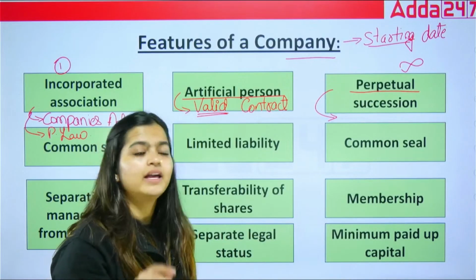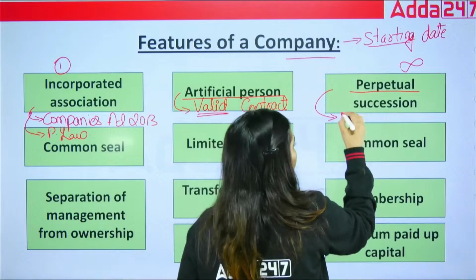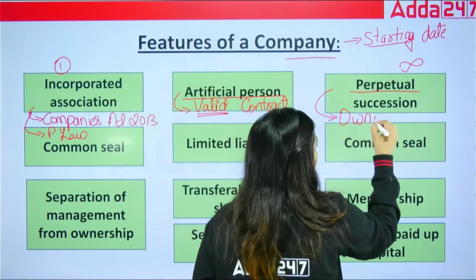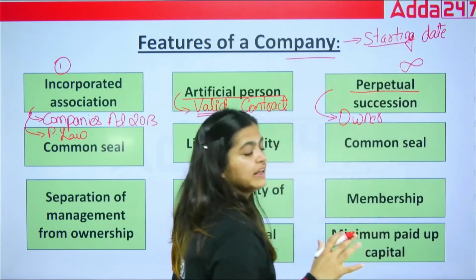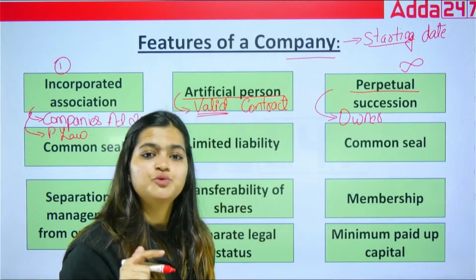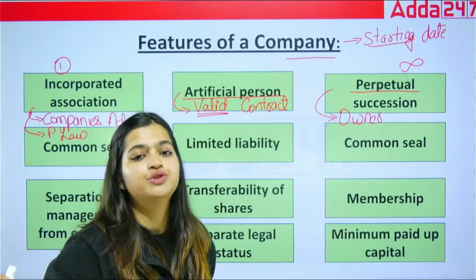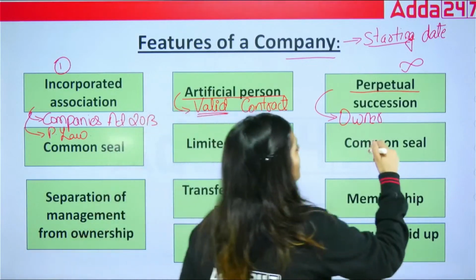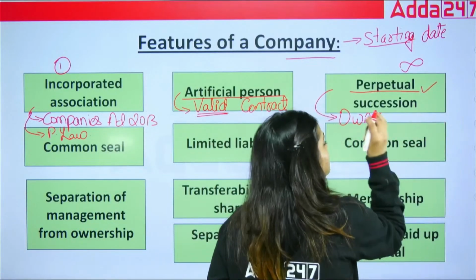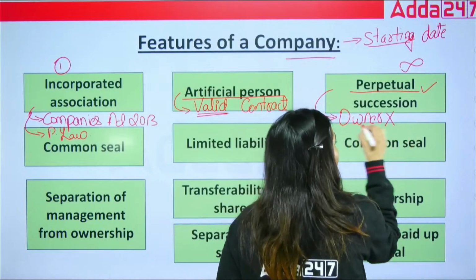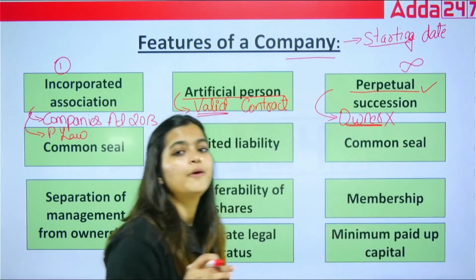Whoever the owner was who started this company, whether that owner is present or not, the company will go on generation after generation. That is perpetual succession. It is never affected by the existence of the owner.